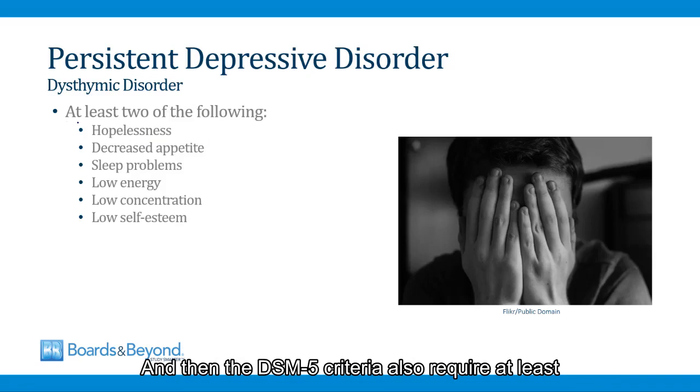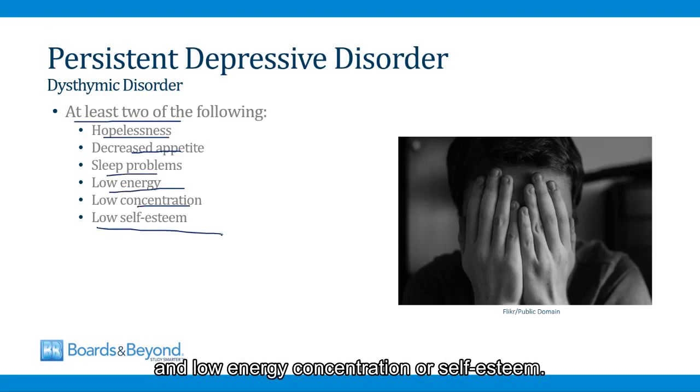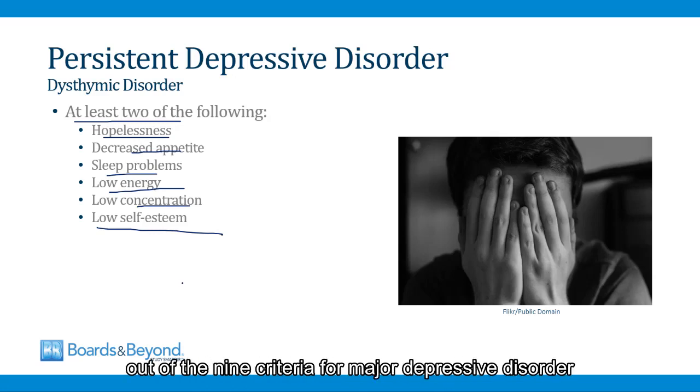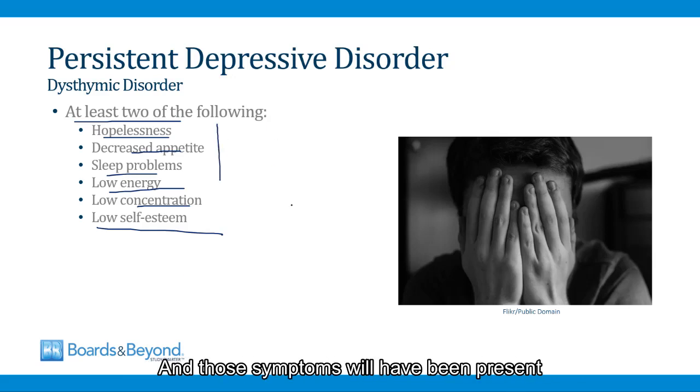And then the DSM-5 criteria also require at least 2 of the following: hopelessness, decreased appetite, sleep problems, and low energy, concentration, or self-esteem. So in a board question, a patient with this disorder will not have 5 out of the 9 criteria for major depressive disorder, but they will have at least 2 of the following, and those symptoms will have been present for at least 2 years.